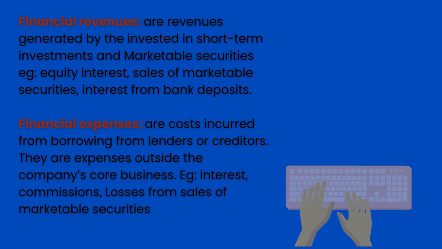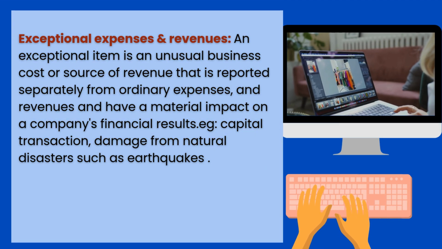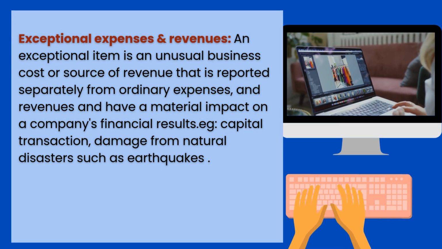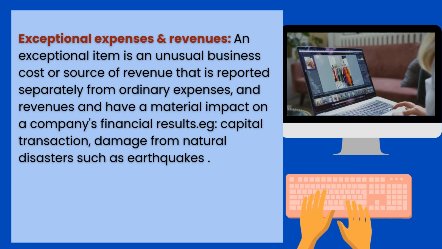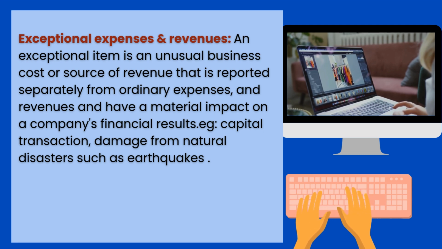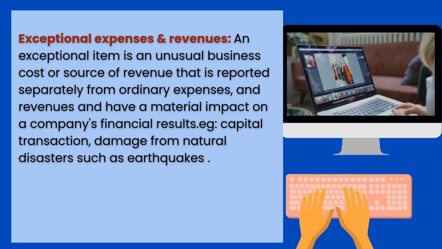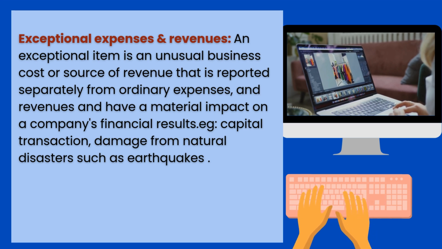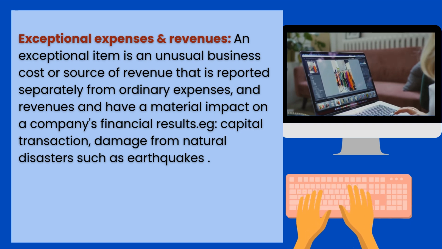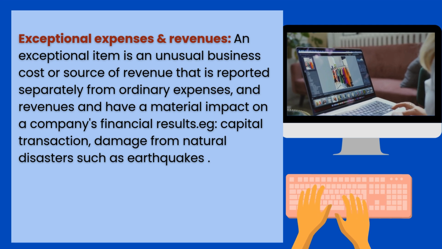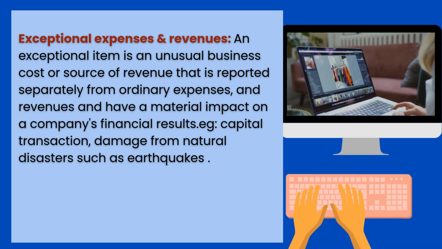We have also the exceptional expenses and revenues. An exceptional item is an unusual business cost or source of revenue that is reported separately from ordinary expenses and revenues and has a material impact on a company's financial result. For example, a capital transaction, meaning when the company increases its capital. We have also damage from natural disasters such as earthquakes.